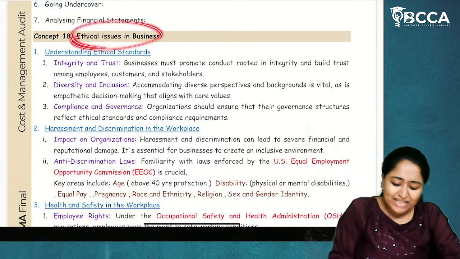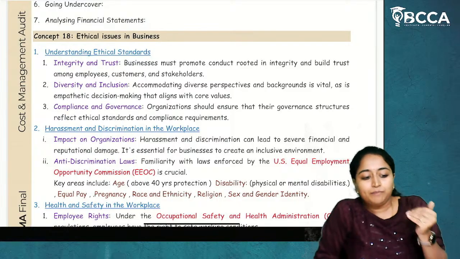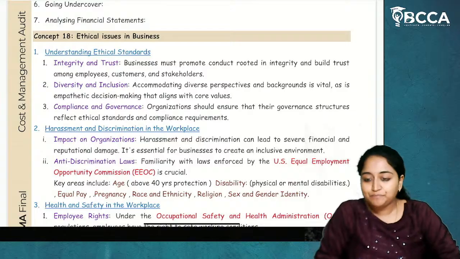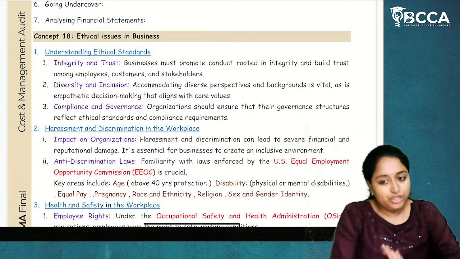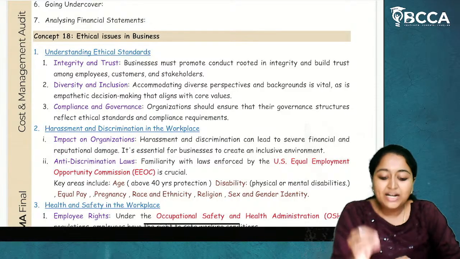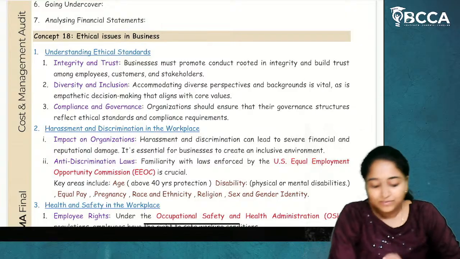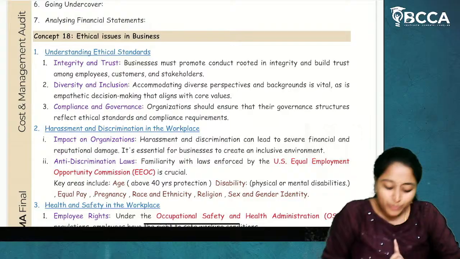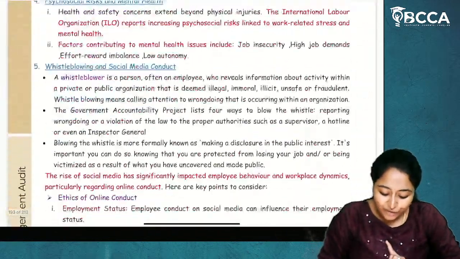Now, what are these ethical issues in business? We have been told that based on a suspicion, a forensic audit will be commenced. Now, we are talking about business ethical issues, which means if there are these ethical issues in a business, the business is not running properly. There is some kind of bad which is happening in the organization. So we have a concept called ethical issues in business. In this, we have different points.